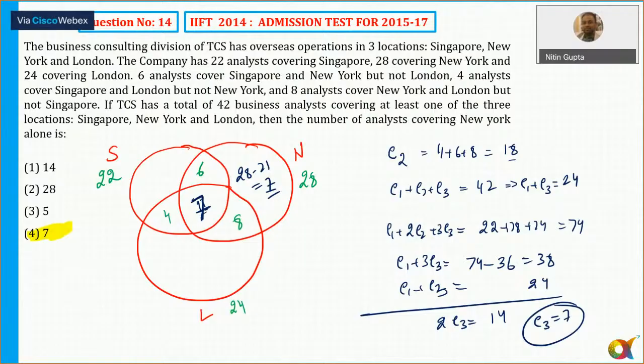Any doubts to anyone now? In fact, now we can find out everything. Is that clear to all of you? Can I move to question number 15 now? Okay, so chalo, let's move to the next question, that is question number 15.